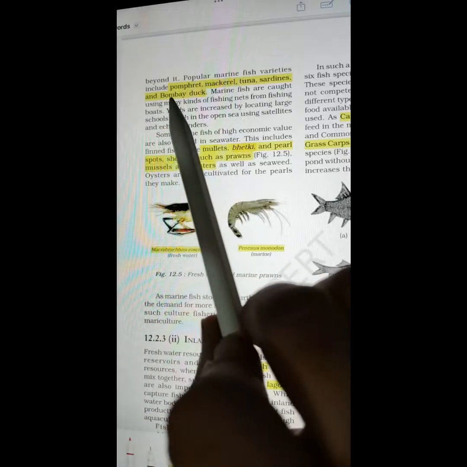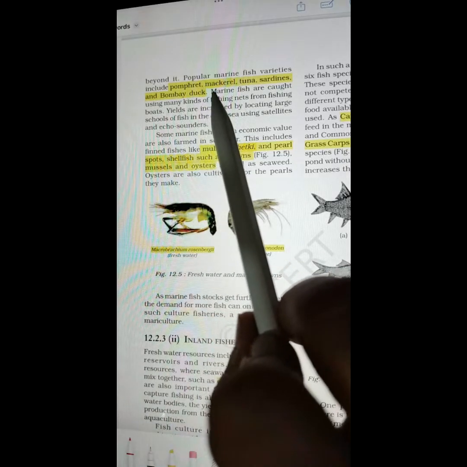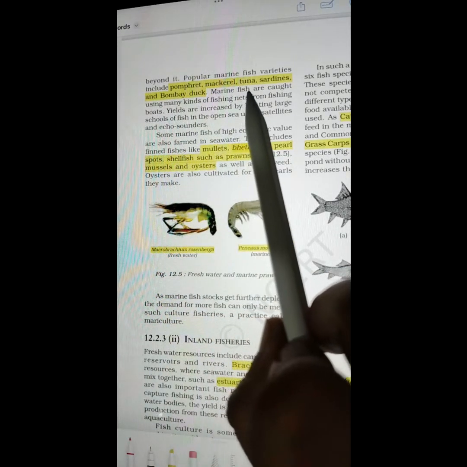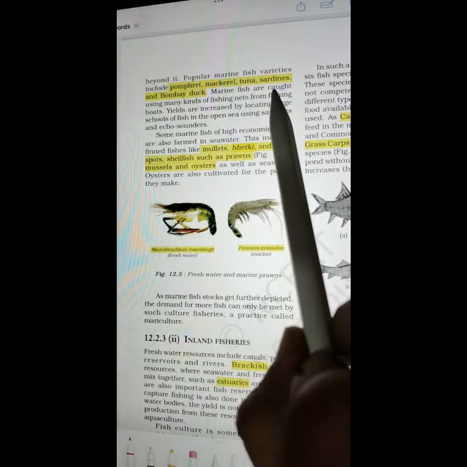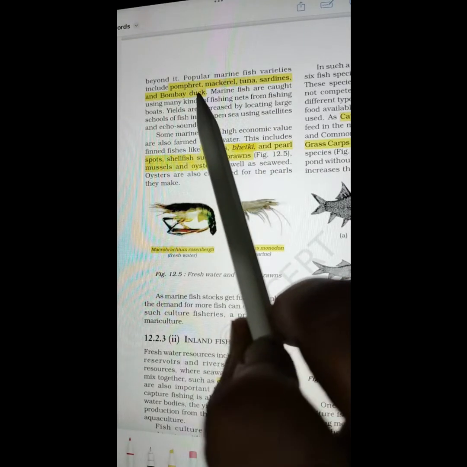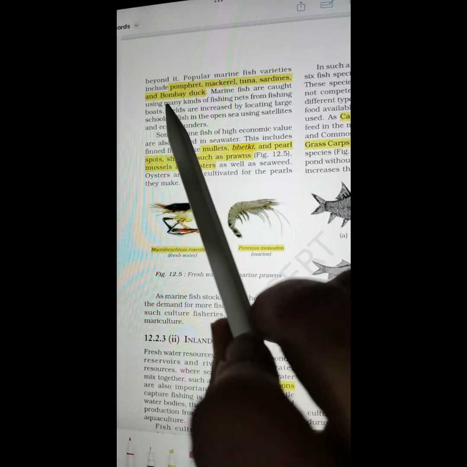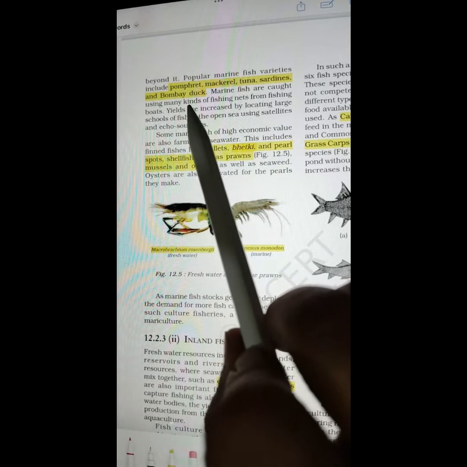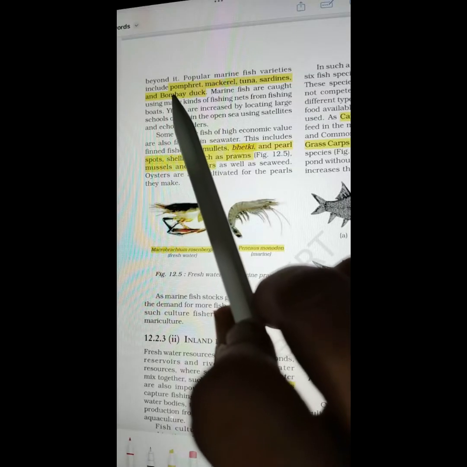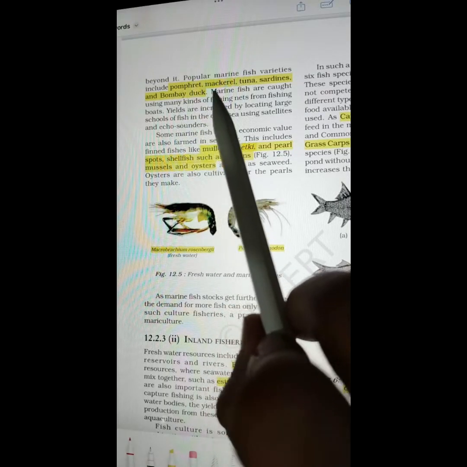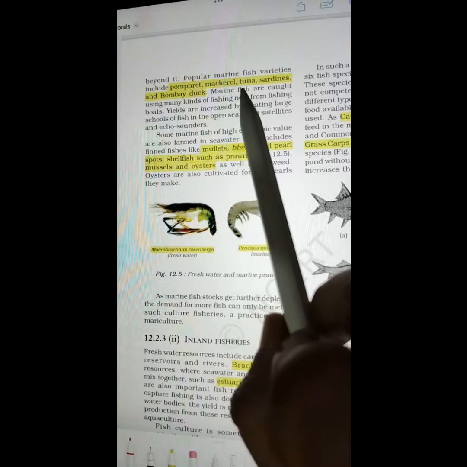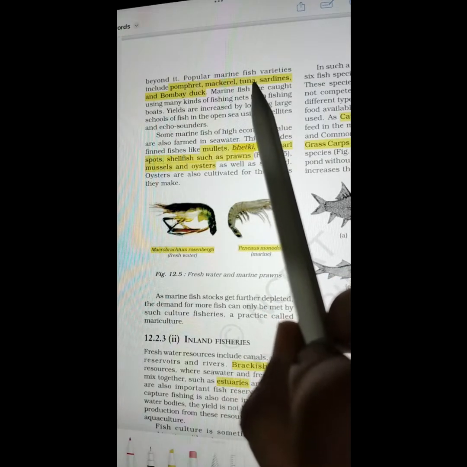It includes pomfret, mackerel, tuna, sardines, Bombay duck. It's not the duck made in Bombay. It is the name of a fish, Bombay duck. The other names, once again: pomfret, mackerel, tuna, sardines.